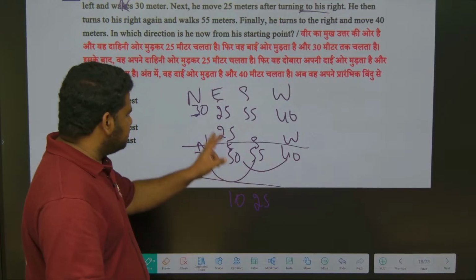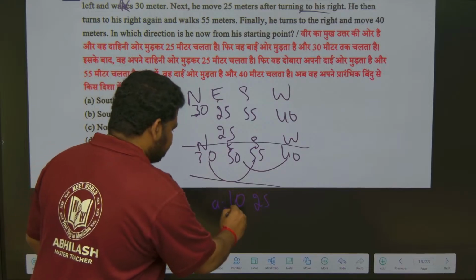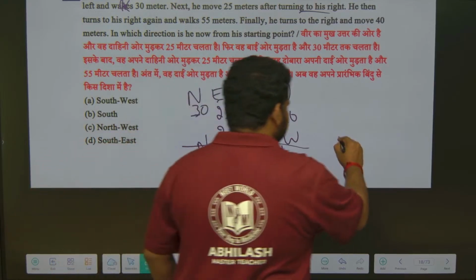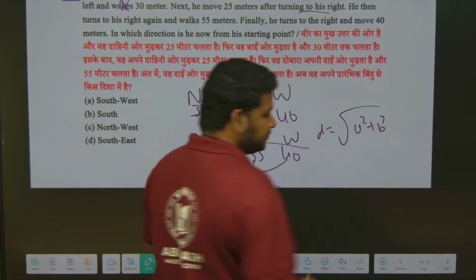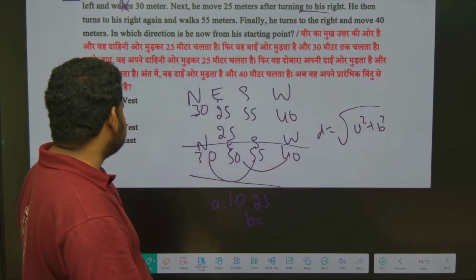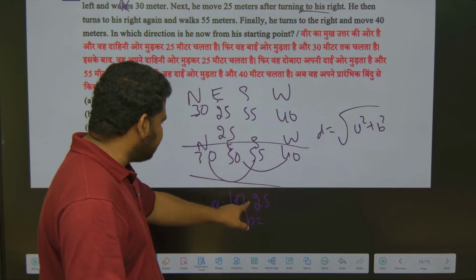They are not actually asking us the distance. If they were asking the distance, this would be A, this would be B, and we could do A square plus B square to find the value of D. That is a different thing. But they are not asking the distance, they are asking the direction. The direction in which we have the value is south.